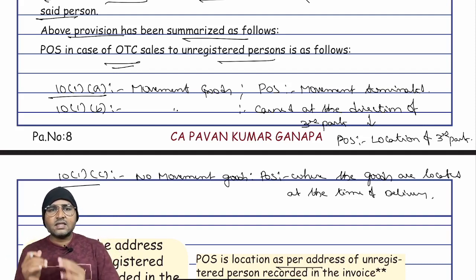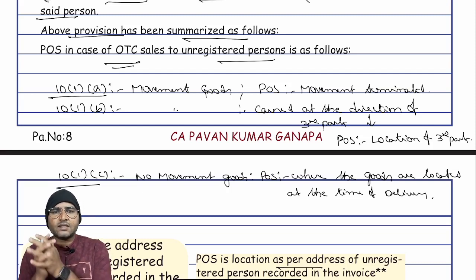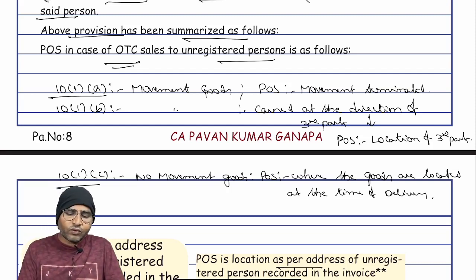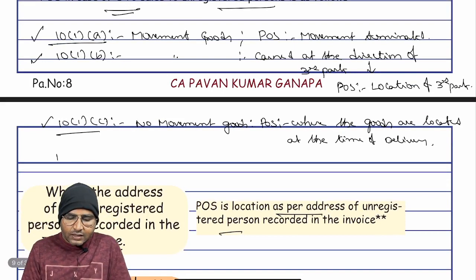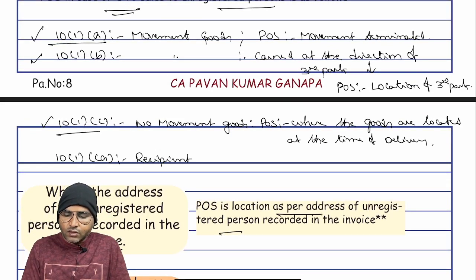In all these cases, the recipients are registered persons. In such a situation, we will apply 10 subsection 1A, 1B or 1C, depending upon the case. Now the new provision, 10 subsection 1 clause CA, where the recipient is unregistered.